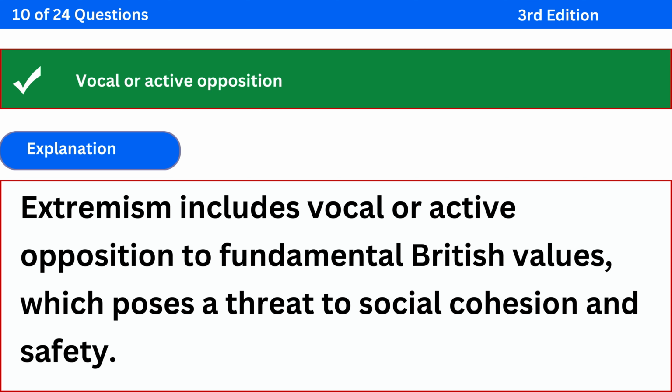The correct answer is vocal or active opposition. Explanation: extremism includes vocal or active opposition to fundamental British values, which poses a threat to social cohesion and safety.